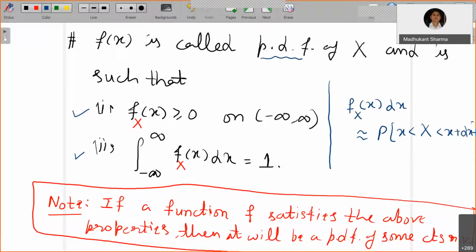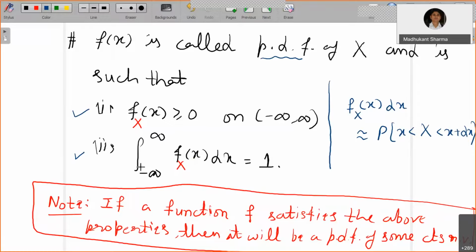For small dx, it's going to be the area, which if you read the Riemann integral is nothing but the area bounded by the rectangle with height f_X(x) and length dx. So this is how this area is coming here. That's very clear from the Riemann integral property. Okay, now that's why this will give you the assignment of probability, and so the sum of all probabilities should